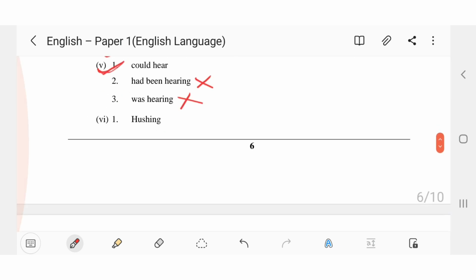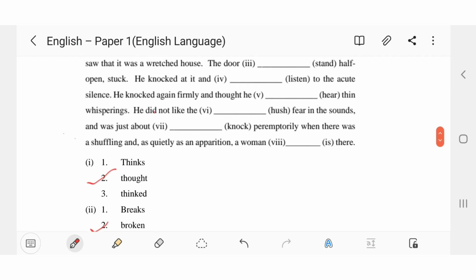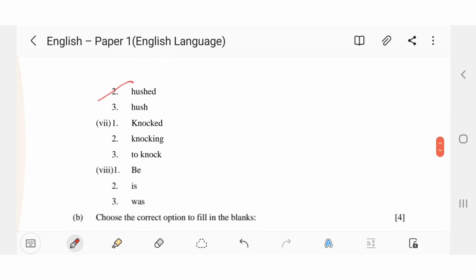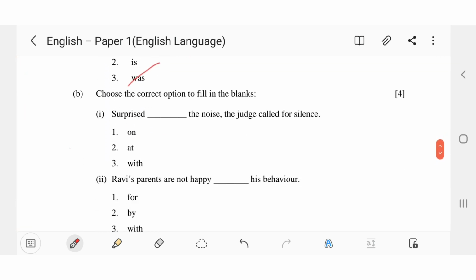He did not like the hushed fear. This word tells us something about the fear, that it was hushed fear in the sounds, and was just about to knock peremptorily when there was a shuffling, and as quietly as an apparition, a woman was there, for past tense. Okay, now B1. Choose the correct option to fill in the blanks.